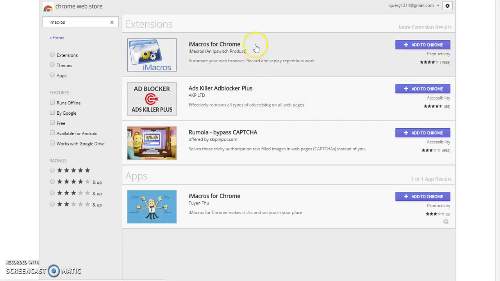Now this is the software I was talking about. I feel this is probably the best macros available, and then click on add to Chrome, and then you can add it. It's gonna take some time.